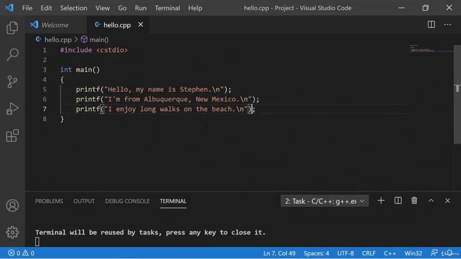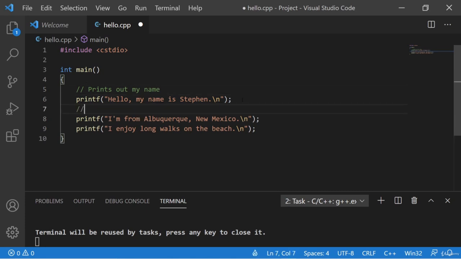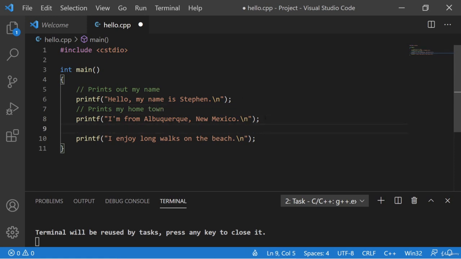Okay, we're back and ready to comment our code. So here are our calls to printf, and just above the first one, I'm going to add a single line comment and say, print out my name. Just above the second printf call, I'm going to add another comment and say, print my hometown. And finally, I'll add another comment before our third function call, and I'm going to say, there is no beach in New Mexico.